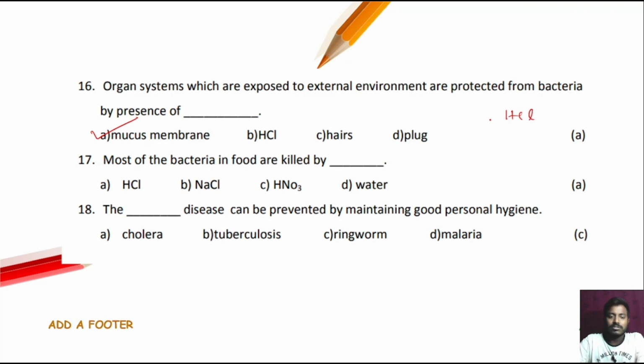Next question, question number 17. Most of the bacteria in a food are killed by dash, are killed by option number A, that is HCl, hydrochloric acid. Next question, question number 18. The dash disease can be prevented by maintaining good personal hygiene. So option number A is cholera, option number B is TB, then ringworm, then malaria. Option number C is the correct answer, that is ringworm.